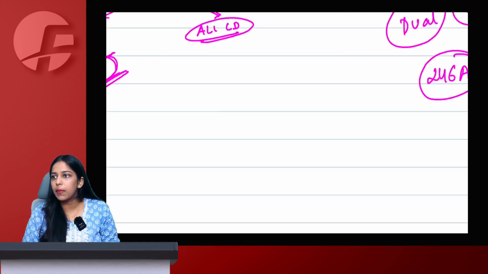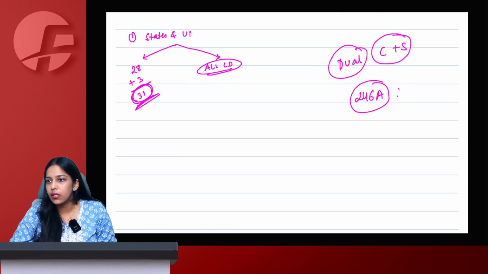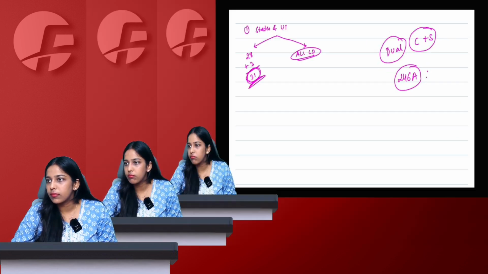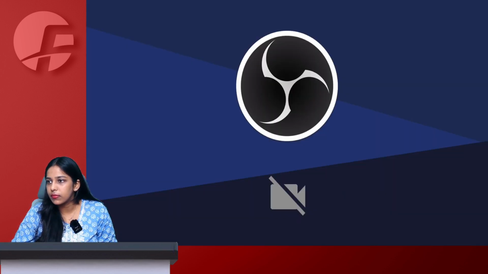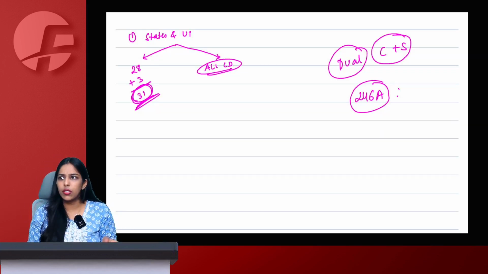Just give me a second. I don't know why this black portion is showing. Otherwise, every time we see the entire screen. I don't know. Chalo, I guess this is also fine, no problem.